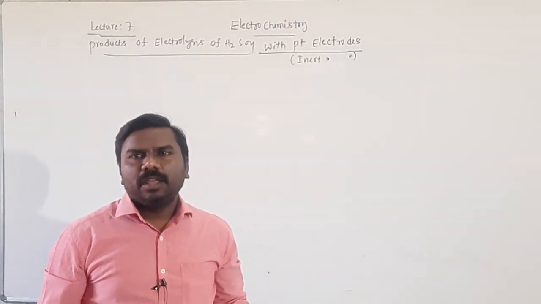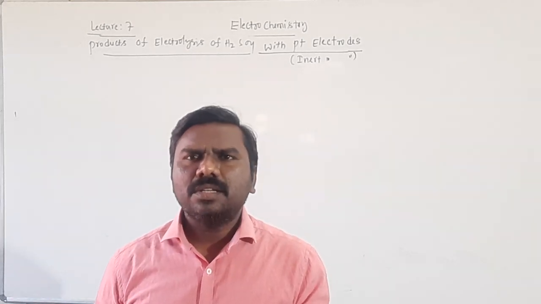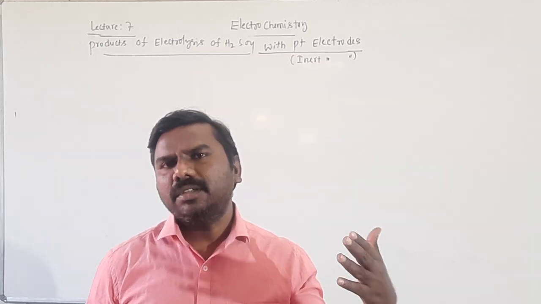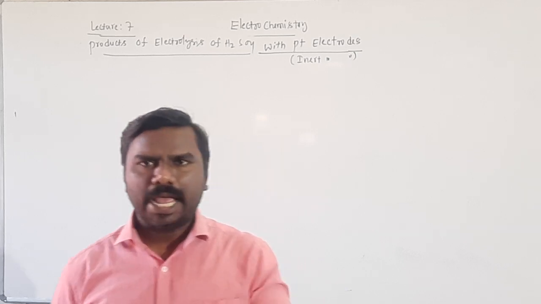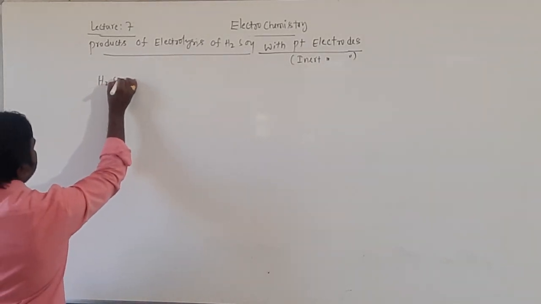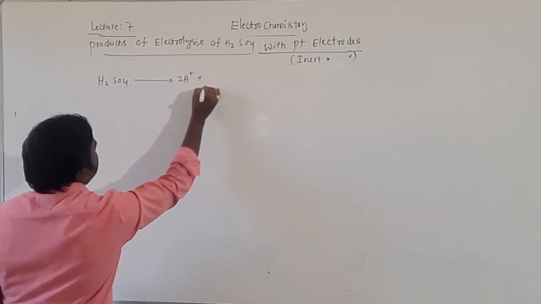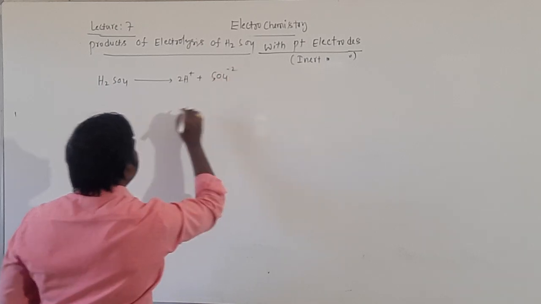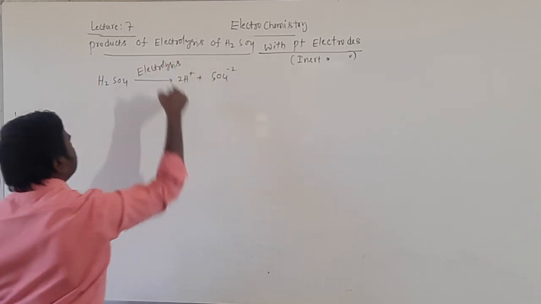First of all, in H2SO4 little water content is also available. There is a chance of competition between the water and the ion of H2SO4 at anode. H2SO4 gives rise to 2H plus and SO4 minus 2. By passing electricity, that is called electrolysis.